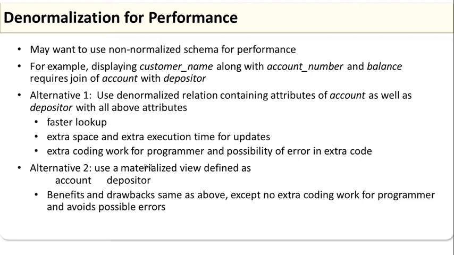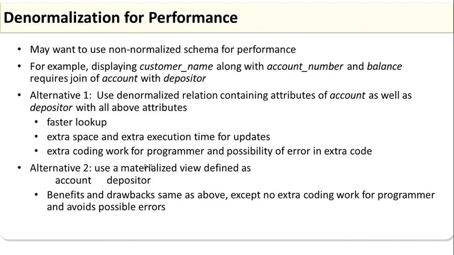Okay. So denormalization: for performance, we may want to use a non-normalized schema. For example, displaying the customer name along with the account number and balance requires a join of account with depositor. Alternatively, we denormalize the relation, containing the attributes of account as well as depositor. The benefits are faster lookup; the costs are extra space, extra execution time for updates, and extra coding for the programmers, which is a possible source of error.